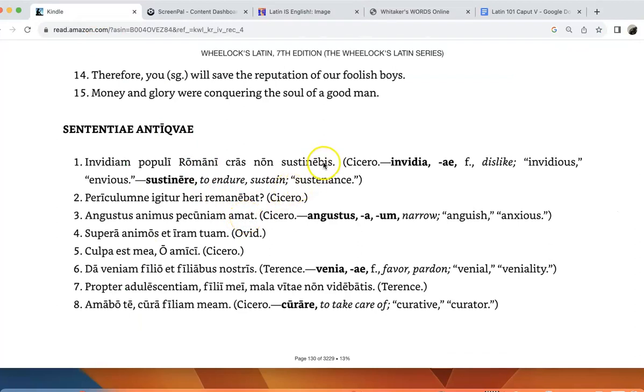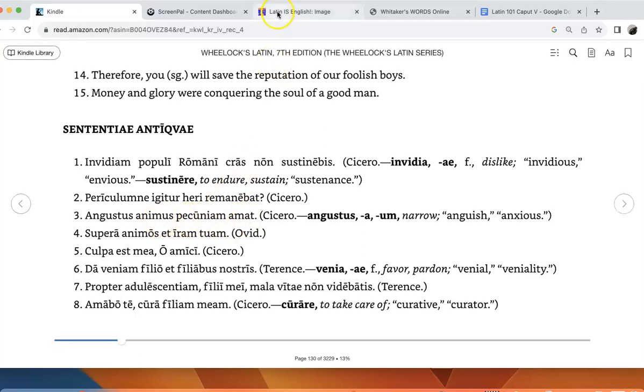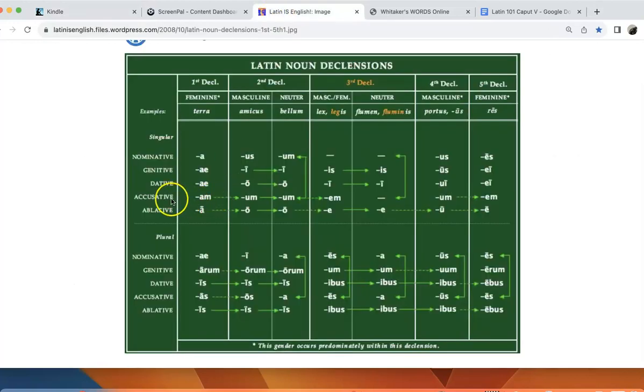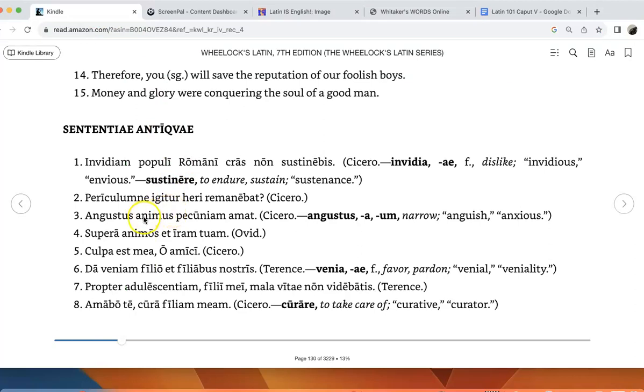So here they gave us future tense. Here we had imperfect or past tense. Here we just have present tense. Already we've introduced 3 tenses. And then pecuniam we've had before. It is the accusative direct object ending in am. So a narrow mind loves money.